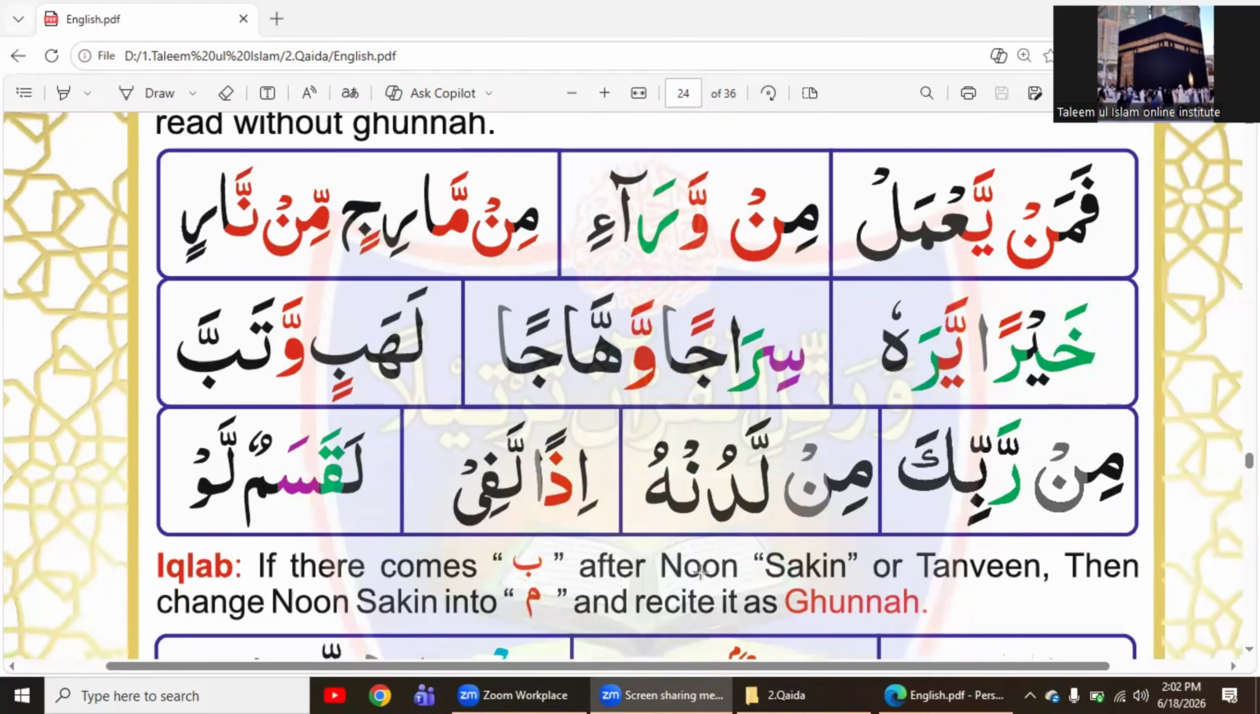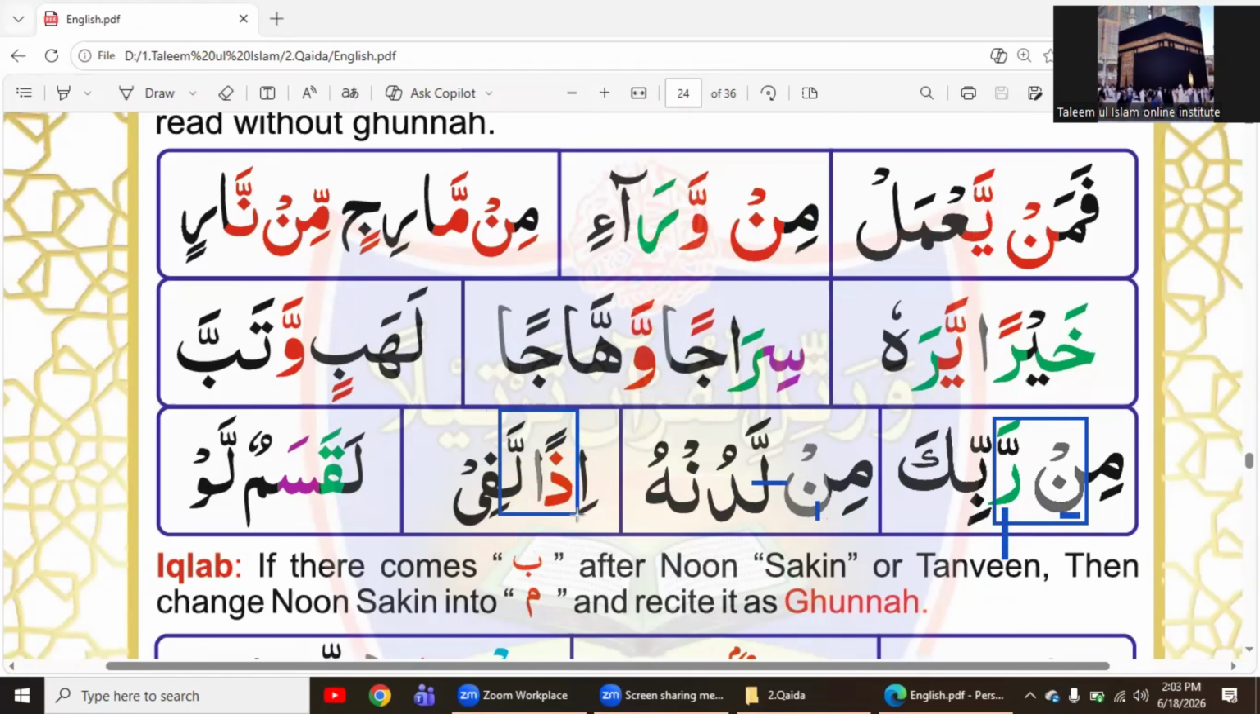Same here. After noon silent or tanween, when there is lam and ra, we will mix them, but we don't do gunna. This one is noon silent, and after noon silent, there is ra. We are not reading it min, but we are reading it mir. Mir rabbika. Same here, Milladunhu. We are not reading it min, but mil. Same here with tanween.